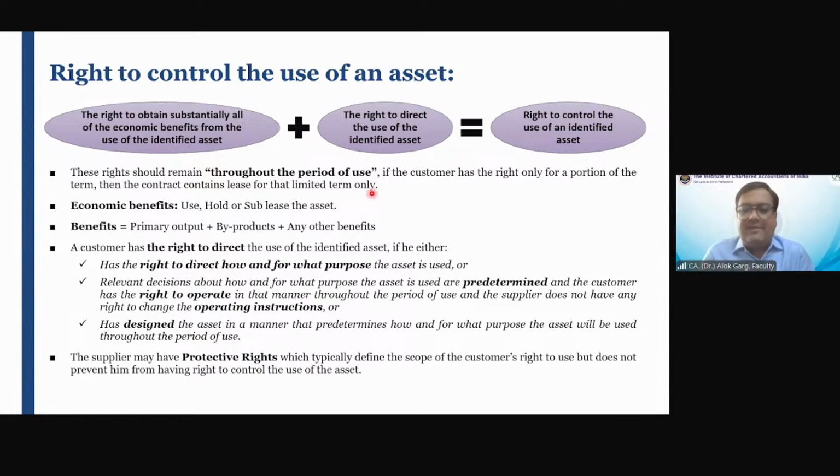For example, the lease period is 5 years. For the first 3 years, it is the lessee who is taking the decision how to use the asset and for what purpose the asset is used. And the lessee is getting all the economic benefit from using the asset only for the first 3 years. But for the last 2 years, it is not the lessee, it is the lessor who is taking the decision. So only for the first 3 years can we say the right to control the use of an asset exists, and hence only for the first 3 years it is coming into the definition of lease. For the next 2 years, it is outside the purview of the lease definition.